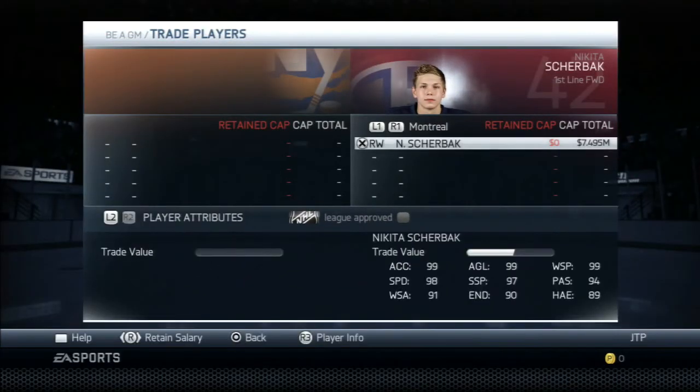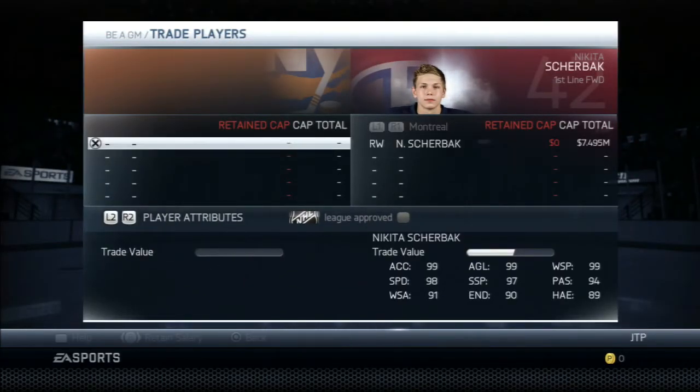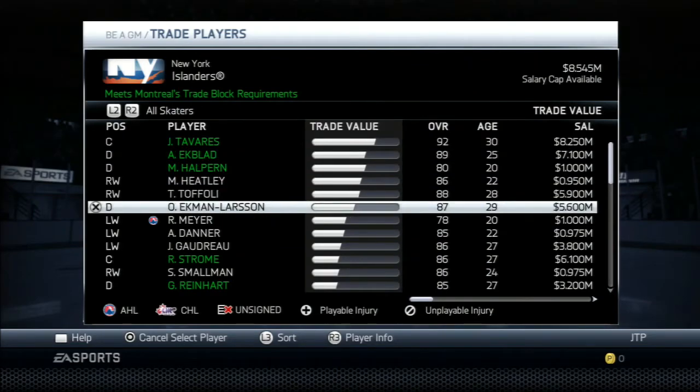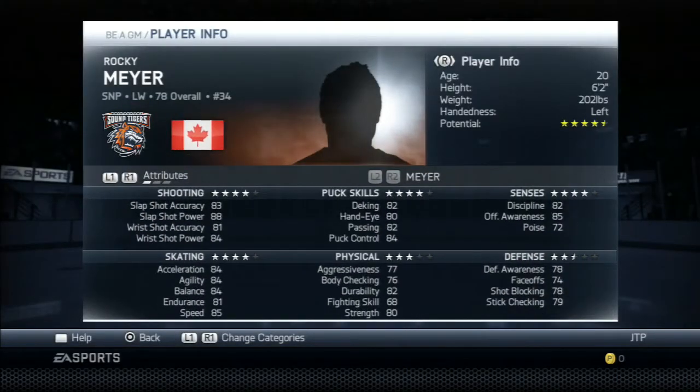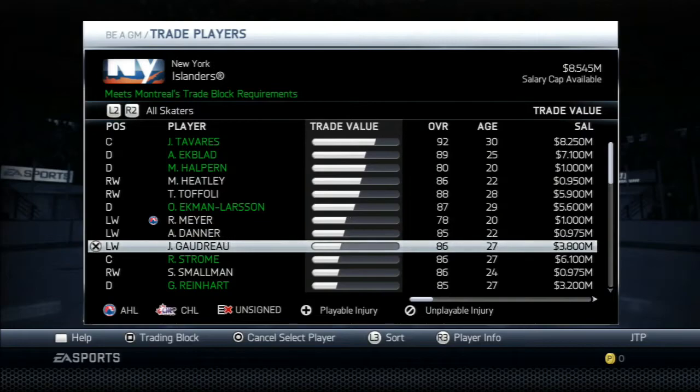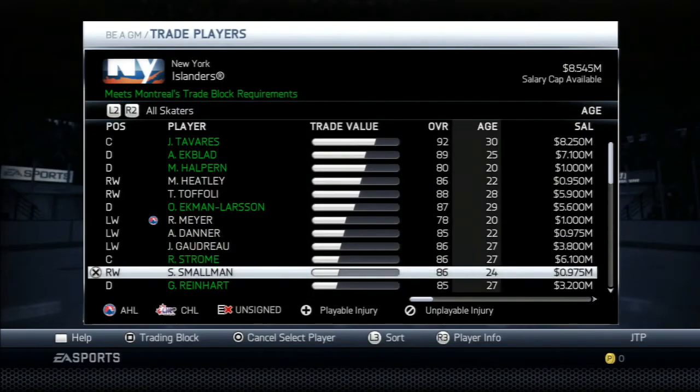Let's just see what we could give up to Montreal. That trade value is about a little over halfway, so it is a lot. But we do have assets to give up here. Now, Mayer. We traded for this guy, Rocky Mayer. I want to keep this guy. This guy could be a future replacement to a guy like Johnny Gaudreau. Yeah, now the trade value kind of goes off.